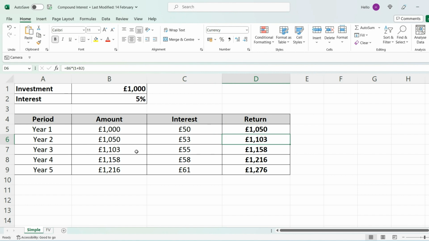And similarly, in year three, your starting position is no longer 1,000, it's actually 1,103. It's basically your closing balance from the year before. And again, you would earn 5% on this figure, which would give you £55, meaning your final balance in year three would be 1,158. And this would continue over the years.